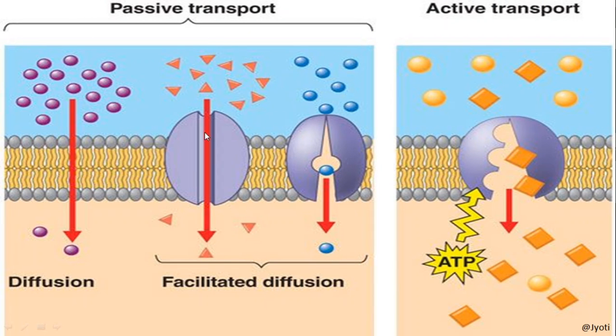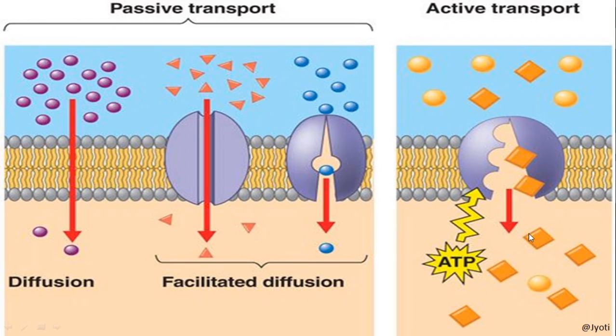Now here a comparison of all the transportation methods is given. The first one is simple diffusion. Here you can see very slowly the molecules are transported through the membrane. They are passing through the membrane from higher to lower concentration, that is along the concentration gradient. In facilitated diffusion, there are two types, one through channel protein and the other through carrier protein. They help in transporting the solute particle from higher to lower concentration without the expense of energy.